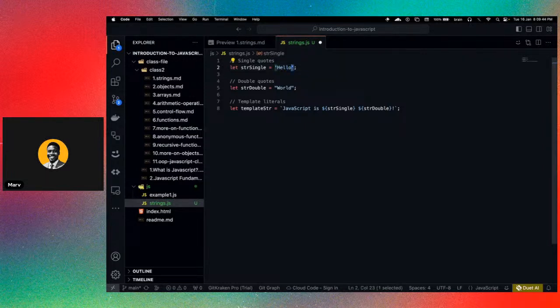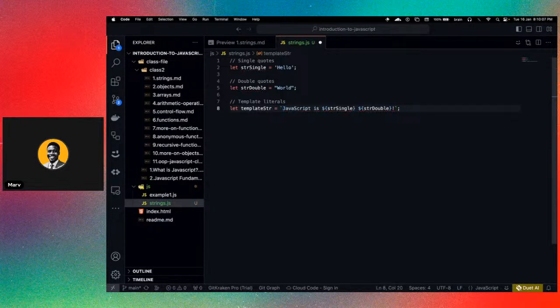You can also define the string with double quotes, just like what we have here. And then you can also use template literals. When working with template literals, this is how you use them, using this sign here.